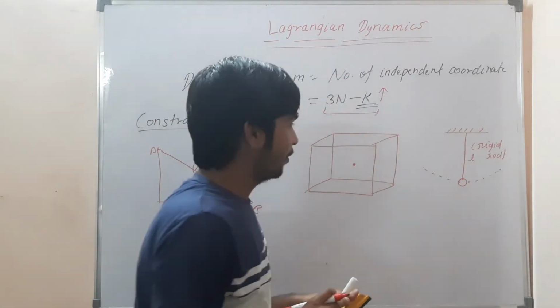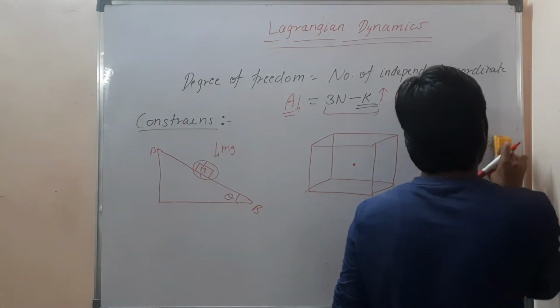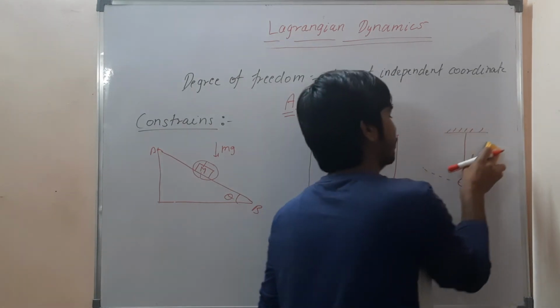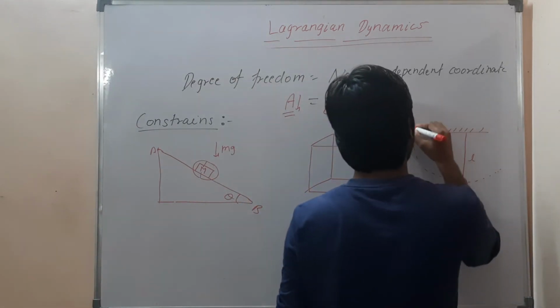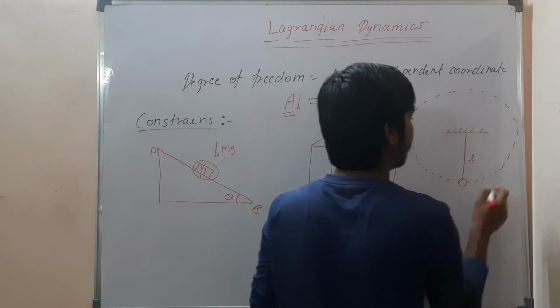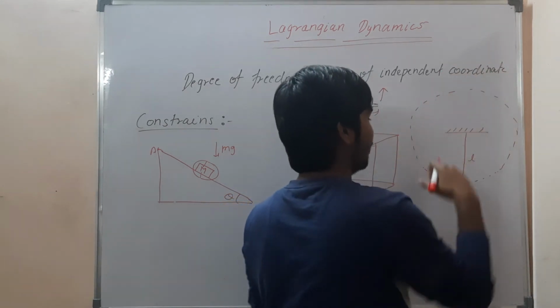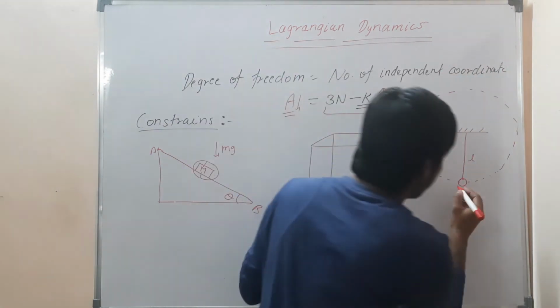Now I took a rigid rod, but similarly, if I have a rope, it may go down. Let me consider that it will follow a circular path. So it may go down, but it is also limited, because it can't go beyond that.